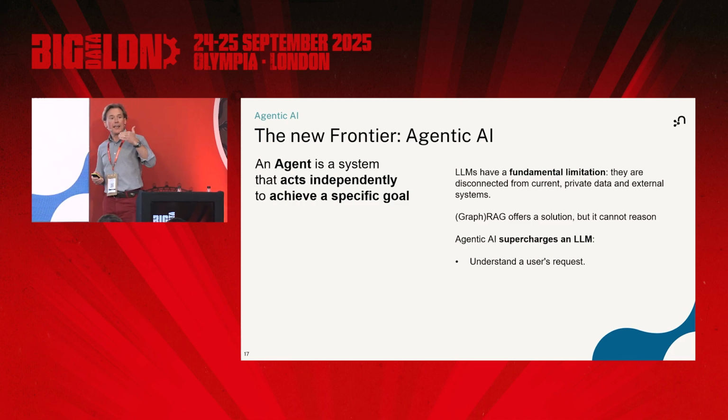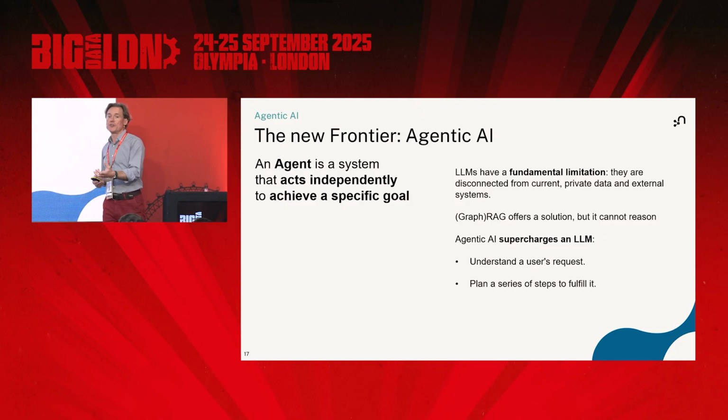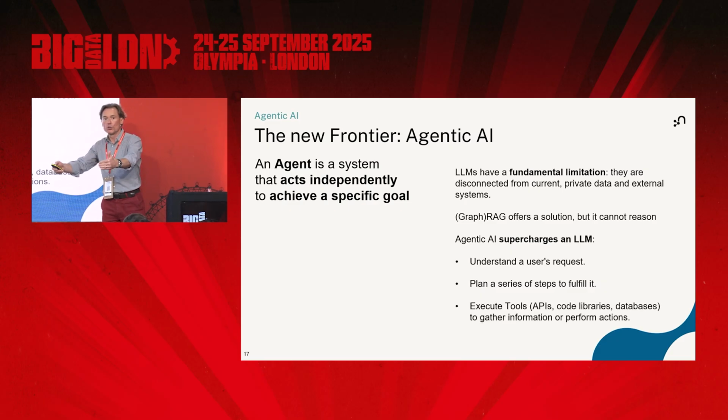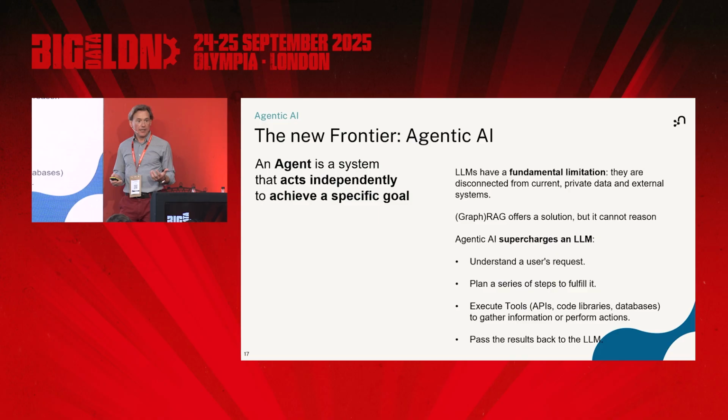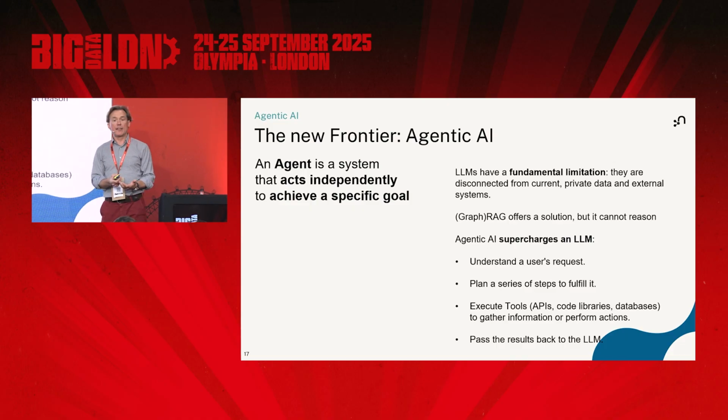So already an agent supercharges that LLM. It can interpret the question. It can then plan for whatever it needs to do these function calls. And then the cute thing about it is that the results it gets back, it passes back on to the LLM, to let it work its poetic magic, as it were, to compose a sentence.